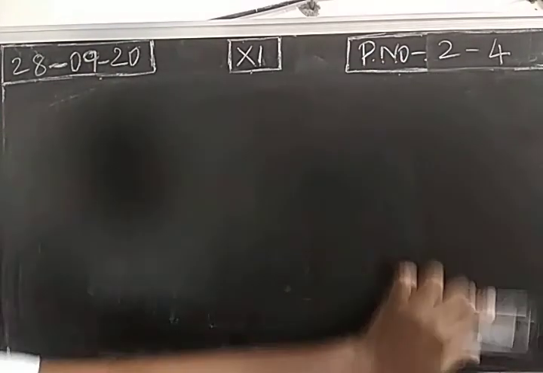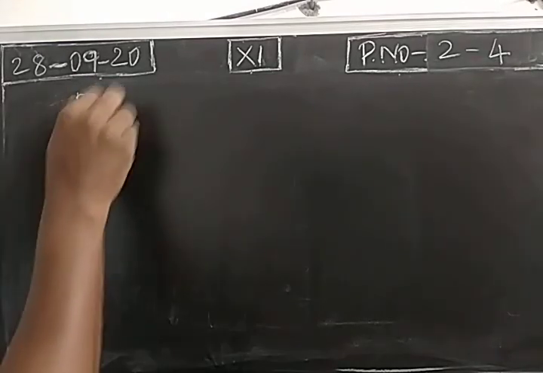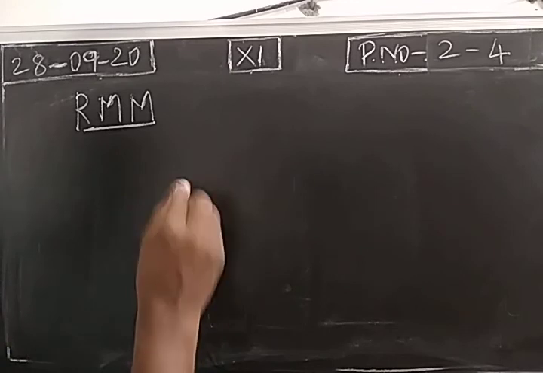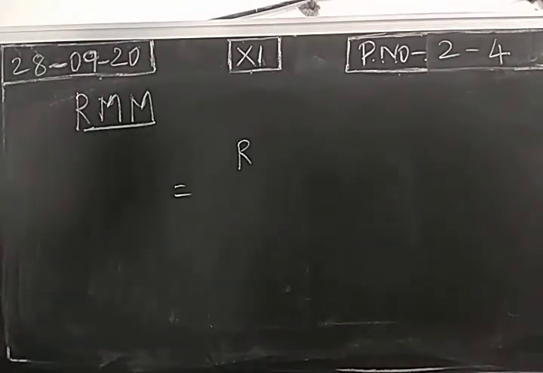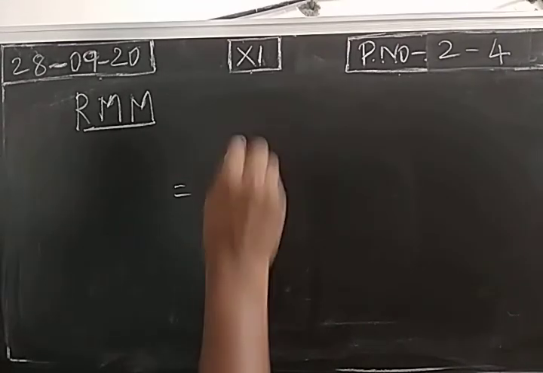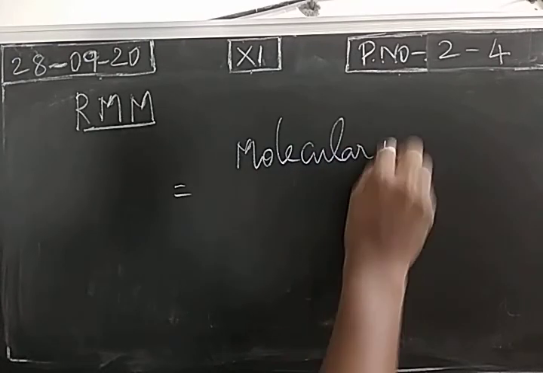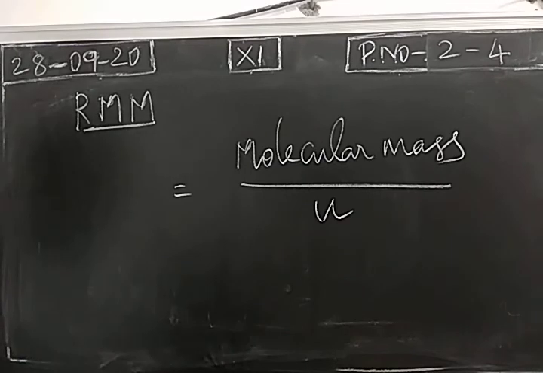Next, two more questions. What is relative molecular mass? We already studied in 10th the relationship between vapor density and relative molecular mass. So this is also the ratio of molecular mass of a molecule to the unified atomic mass.